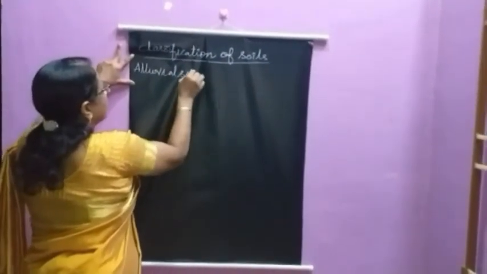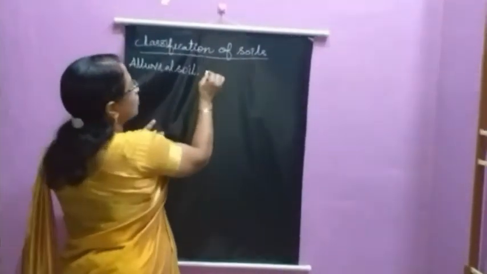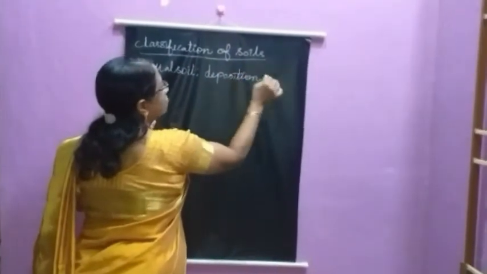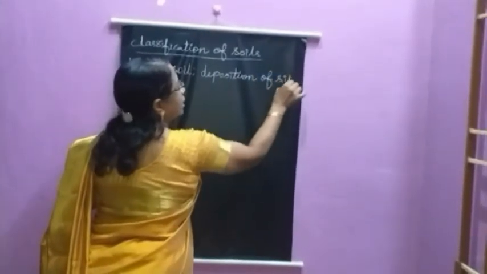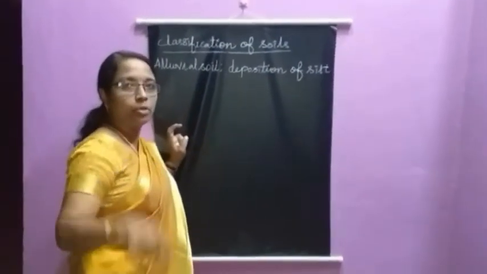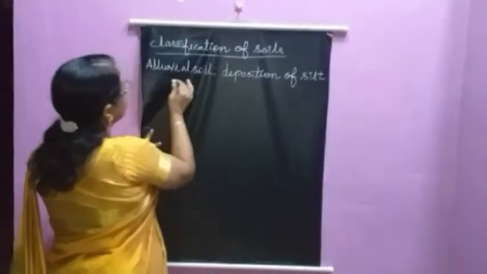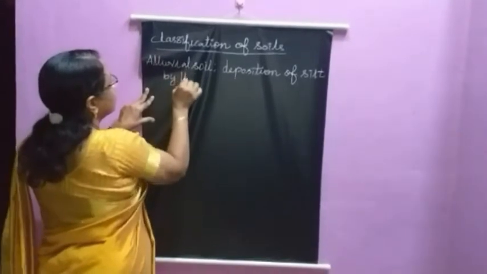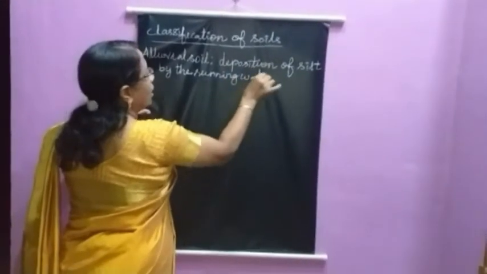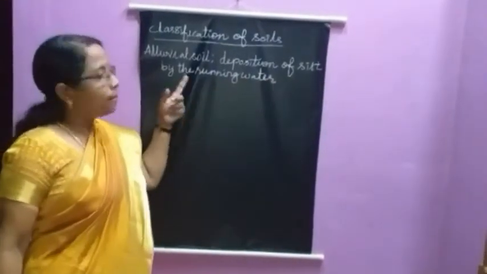How is it formed? Alluvial soil is formed by the deposition of silt. Silt means fine clay and sand particles carried by running water and deposited as sediments. This is termed silt. So it is formed by the deposition of silt by the running water.